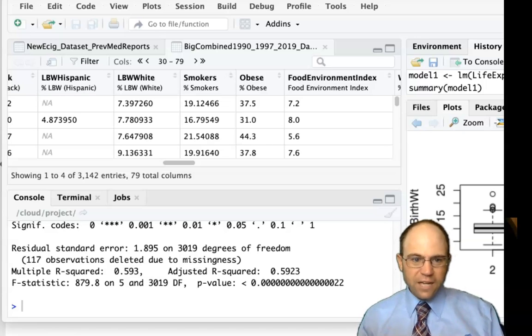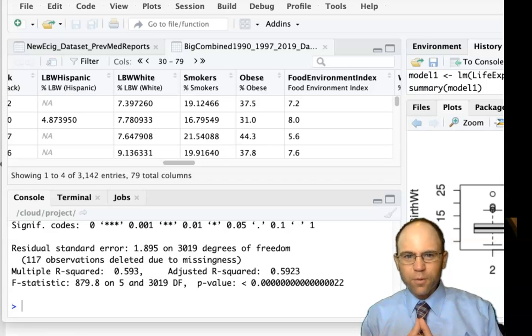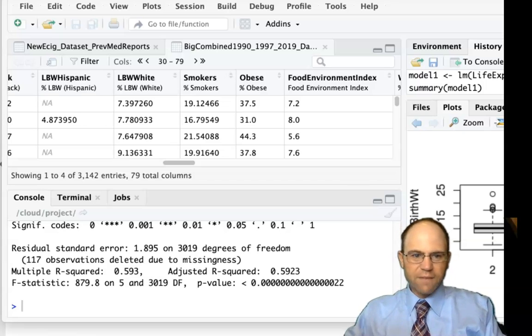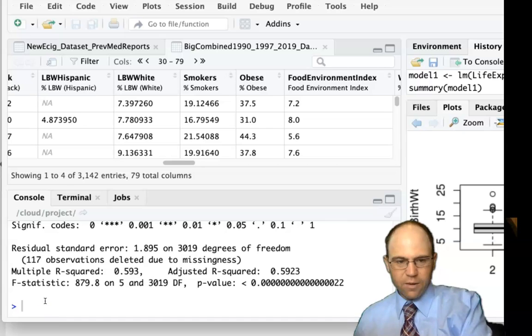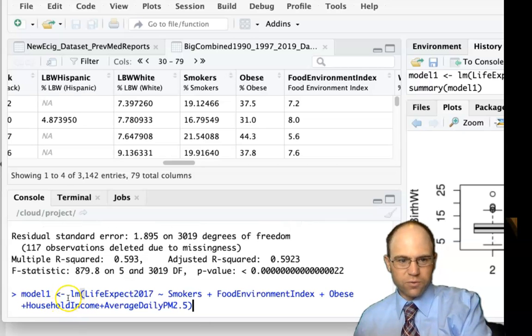Okay, so for our second video on linear regression, I want to just go back really quick to a simple linear regression and show you its similarity with the Pearson correlation as well. So in our last video, we did a linear regression on life expectancy. And we can go ahead and do one of those really quick.